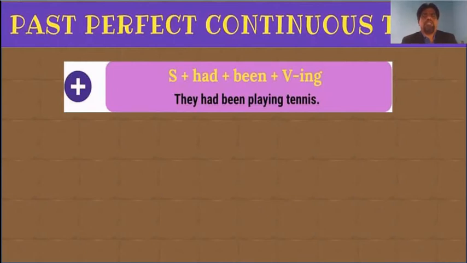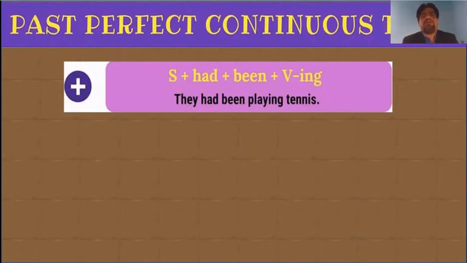So, subject plus had plus been plus ing verb form. That is how we write a positive past perfect continuous tense. Therefore, the example: they, the subject, had plus been plus playing, the ing verb form, tennis. A very nice, complete past perfect continuous tense: they had been playing tennis.